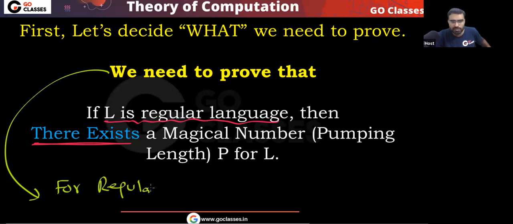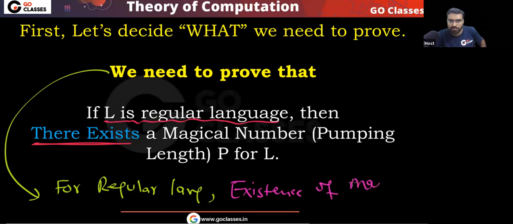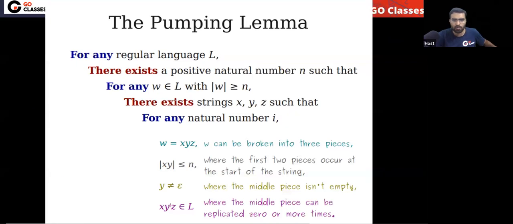For regular language, existence of magical number we have to prove. Do you agree with me? This is what we have to prove. You already know the statement of pumping lemma.